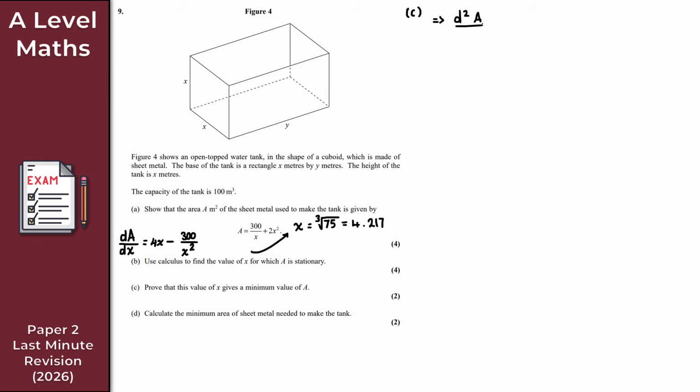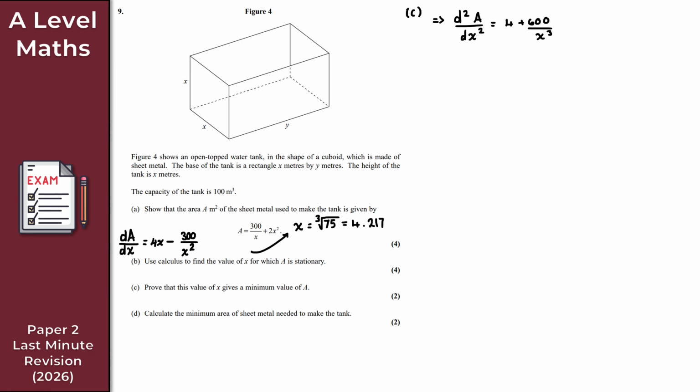So for the second derivative, we have the following. Again, all we do is go term by term. So the 4x just differentiates to give me 4. Nice and easy. And then for this term, the minus 300 over x squared, you might find it easier to write that as minus 300x to the minus 2. So what that gives me is 600. It's going to be positive, because it's minus 300 times minus 2. So that's plus 600, and x to the minus 3, which is just the same as 600 over x cubed. So I get 4 plus 600 over x cubed.